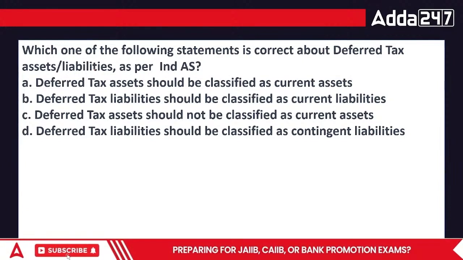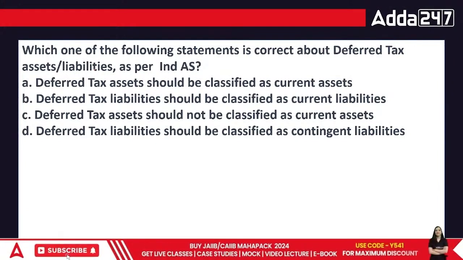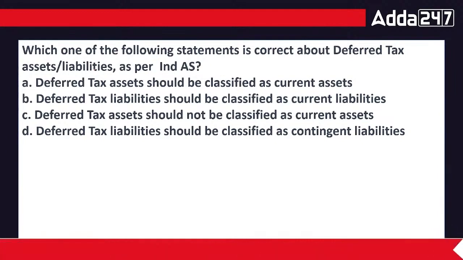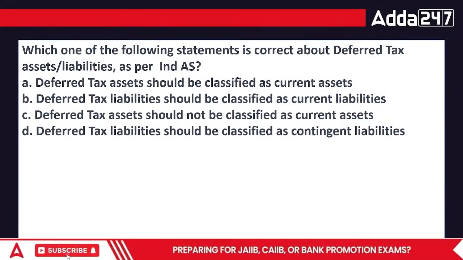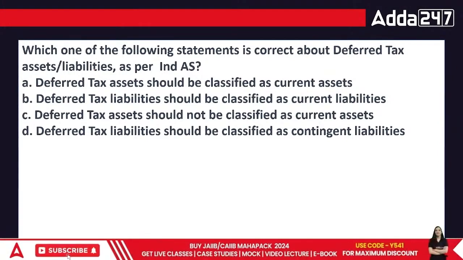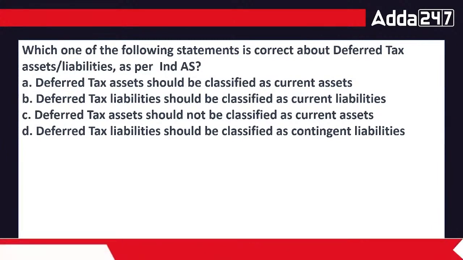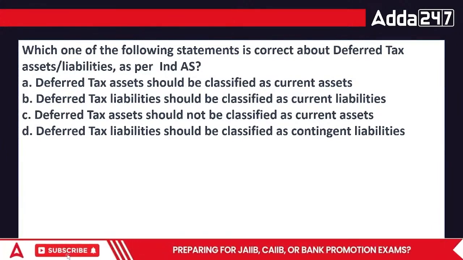Deferred tax assets should be classified as current assets. They are not current. Deferred tax is basically related to the area of assets and liabilities, and deferred tax liabilities should be classified as contingent liabilities.